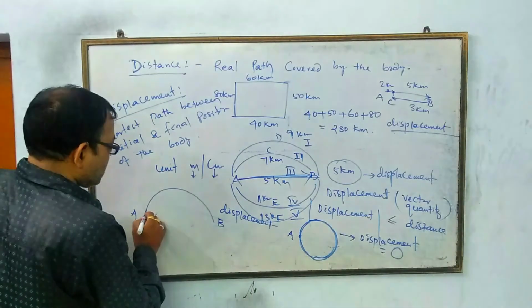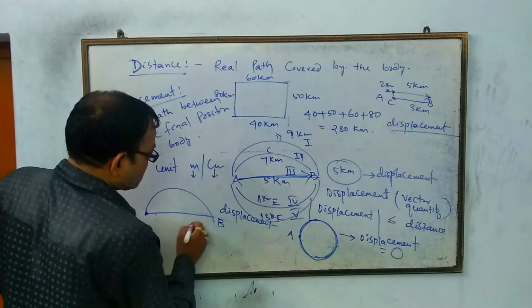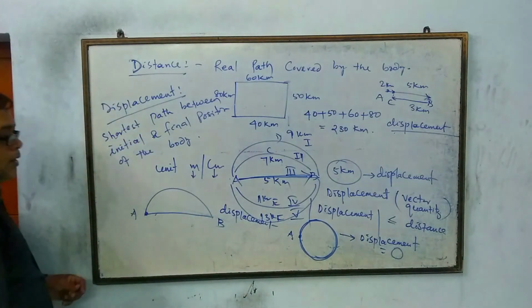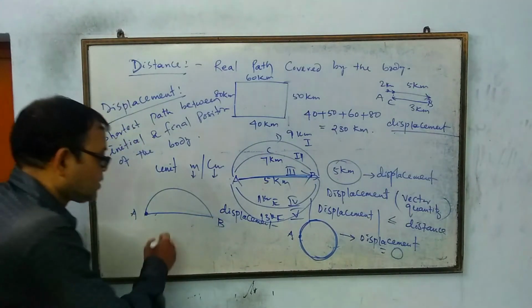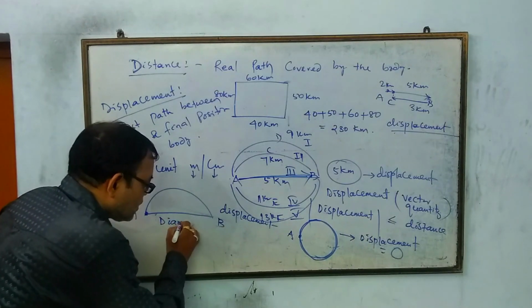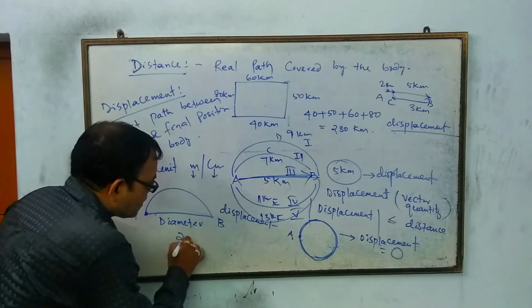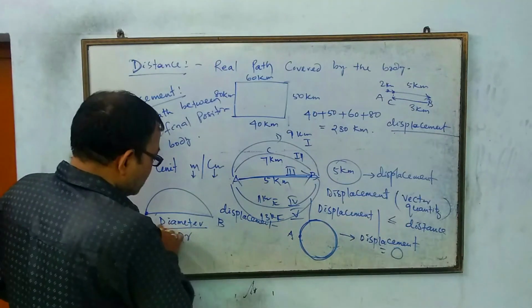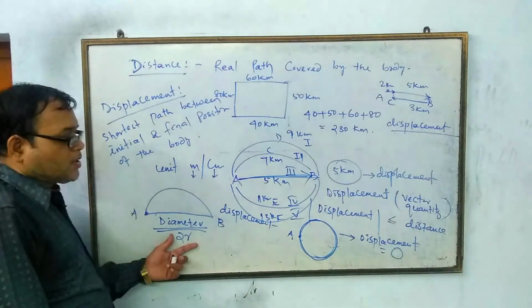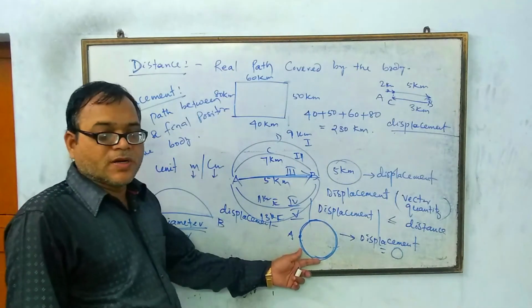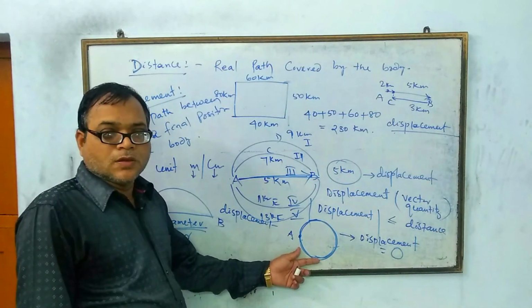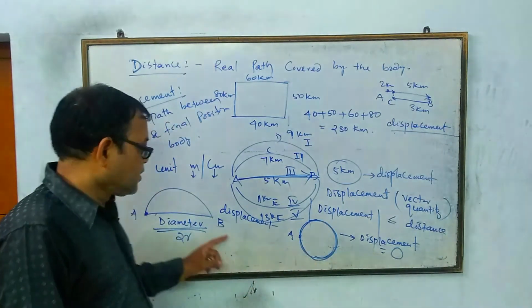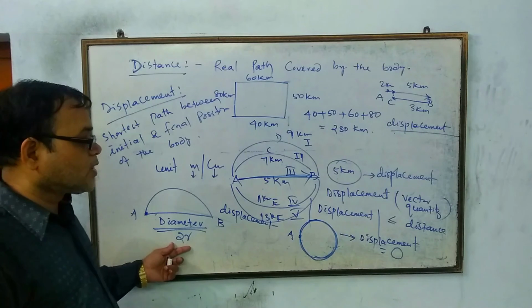That's why the initial to final path is nothing but the diameter. We know the diameter of this circle is 2r. So in this case the displacement is 2r. In the circular case the displacement is 0. Whereas the distance in the circular path is 2 pi r, in the semicircular path the displacement is 2r.